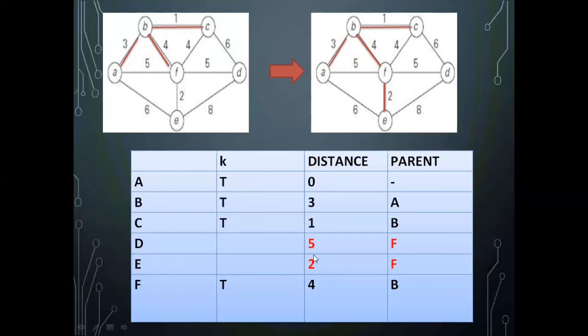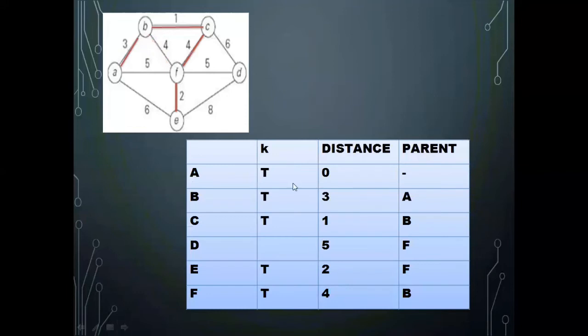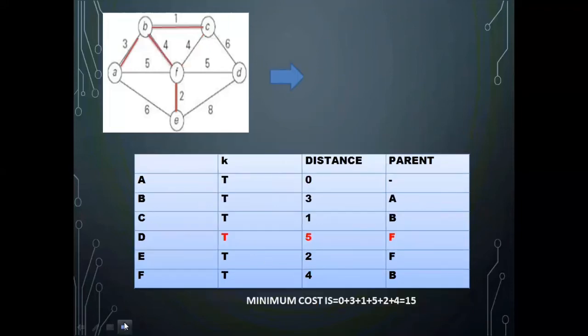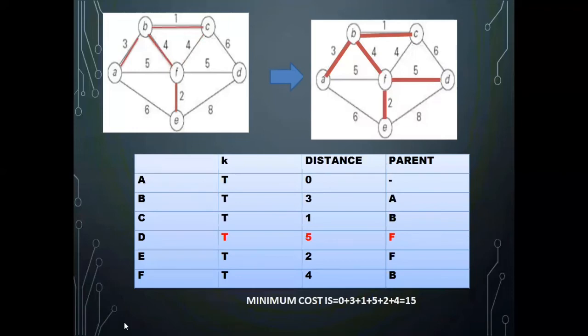Okay. So again I should find out which is the minimum one. That is E to F. E to F is the minimum one in this case, which we have already added to the spanning tree. Now, the only one present which is not part of the spanning tree is D to F with weight 5, so that you can add to the final tree. So that was added, and this will be your final minimum spanning tree.